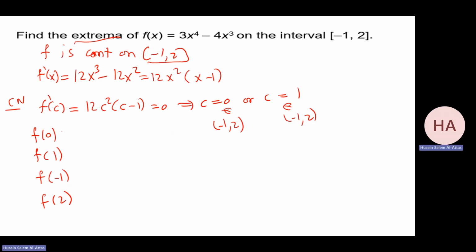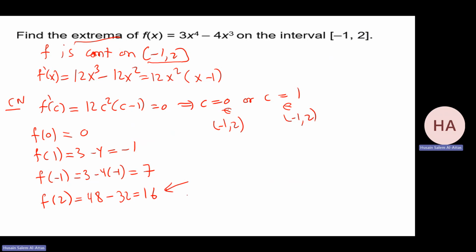Okay, f at 0 is 0. f at 1 will be 3 minus 4, which is minus 1. f at minus 1 will be 3 minus 4 times minus 1, and that will be 7. f of 2 will be what? 3 times 16, and that is 48, minus 4 times 8, 32, and that gives me 16.